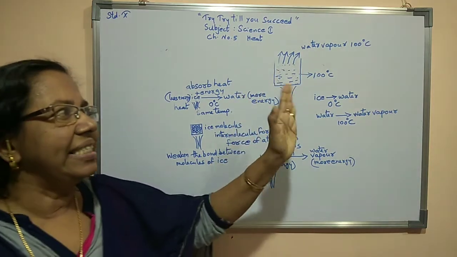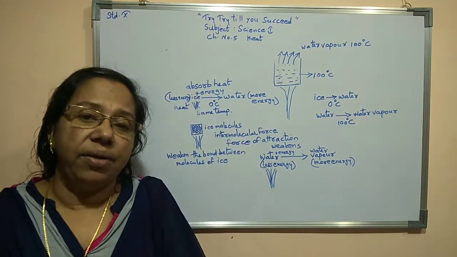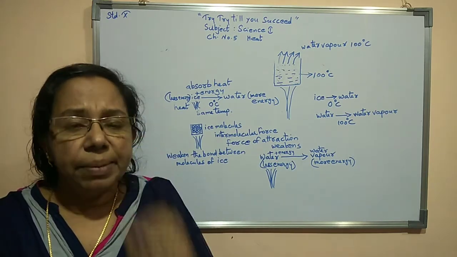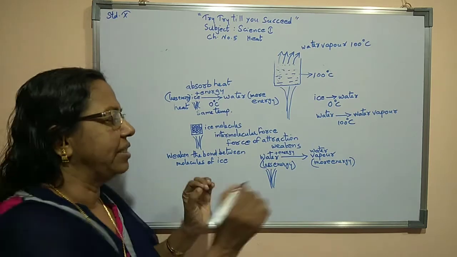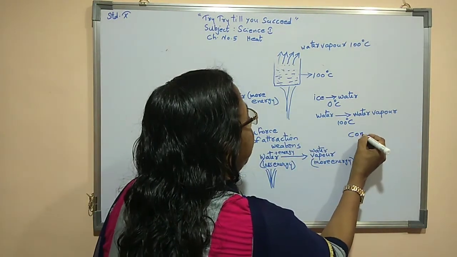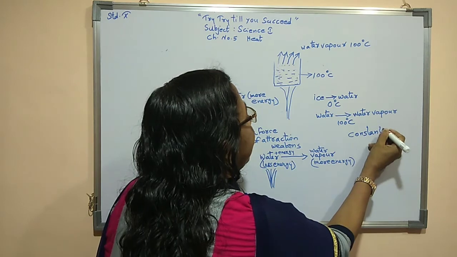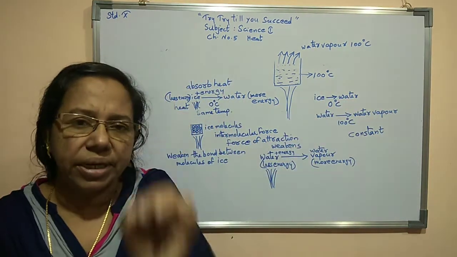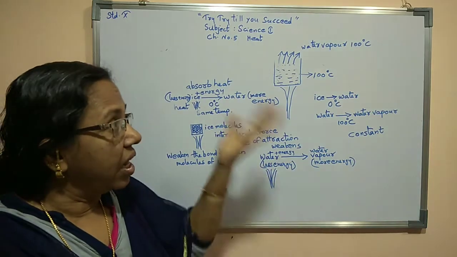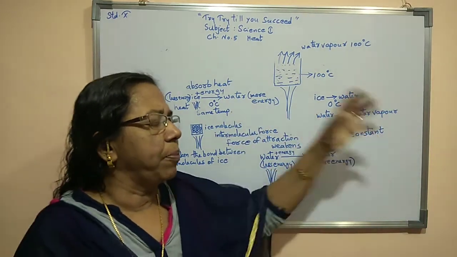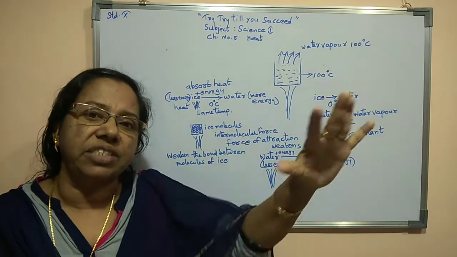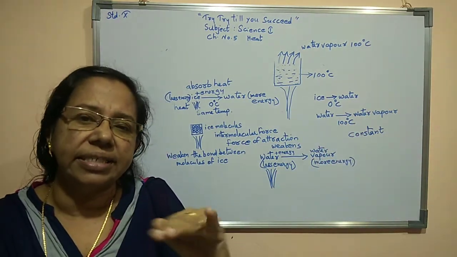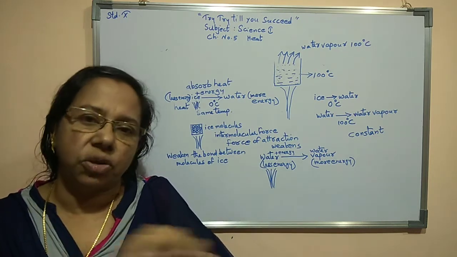In the case of ice to water, until the full water formation, the temperature remains constant. Temperature remains constant, that phrase is very important. We can say that for ice to water, the temperature remains constant at 0 degrees Celsius. Again we are continuously heating, so for water to water vapor, when the water fully transforms to water vapor, again that temperature is 100 degrees Celsius. It is maintained, it remains constant.